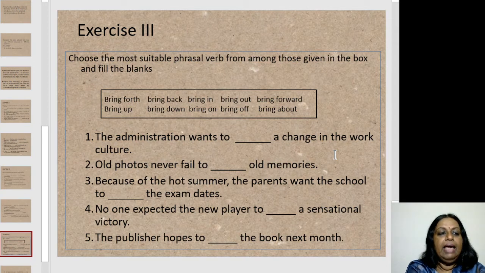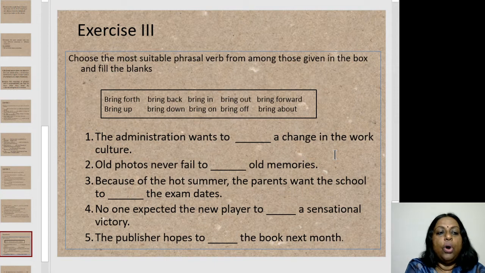Number 3, because of the hot summer, the parents want the school to dash the exam dates. Look at all the phrasal verbs that have been given to us and then look at what would fit into the blank appropriately. Bring forward, that is, we have this Indian word preponed. They want to hold the exams earlier because of the hot summer.